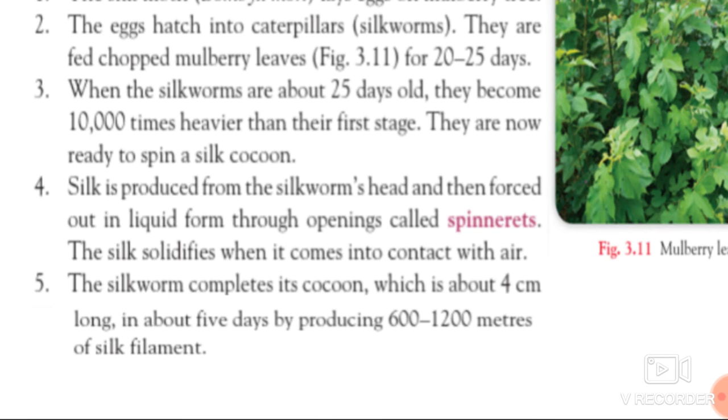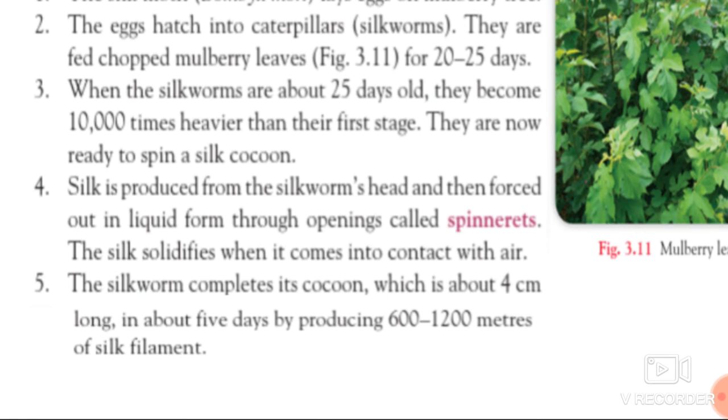The silk solidifies when it comes in contact with air, as I have already told you. The filaments secreted by the glands through the head of the silkworm get hard whenever exposed to the air, and the silkworm completes its cocoon, which is about 4 cm long, in about 5 days by producing 600 to 1200 meters of silk filament.